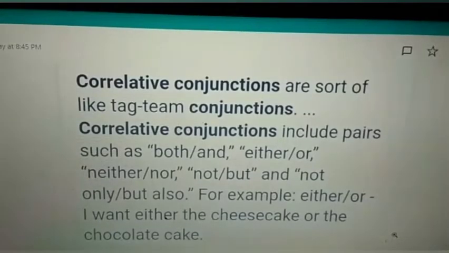What do you mean by correlative conjunctions? Correlative conjunctions are sort of like tag team conjunctions. They are paired conjunctions. Correlative conjunctions include pairs such as both, and; either, or; neither, nor; not, but; not only, but also. For example, either or: I want either the cheesecake or the chocolate cake.